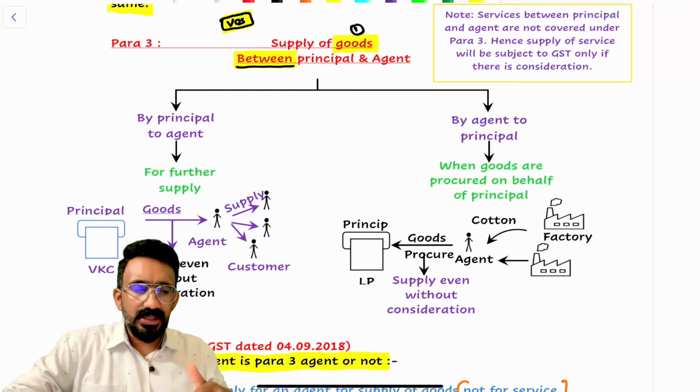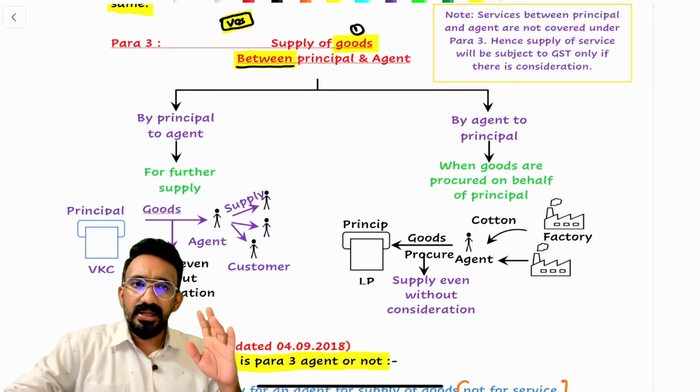which can be supply of goods or supply of services, but these can be a supply even without consideration. Primarily, without receiving any consideration, the supplier will have to declare these transactions in their outward supply and then pay the GST from their pocket. The recipient would end up taking the input tax credit.